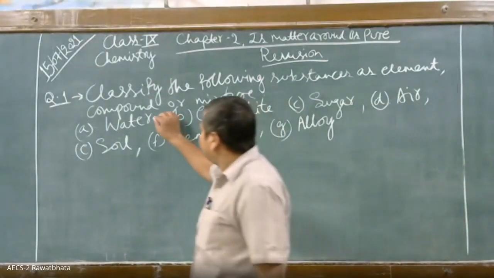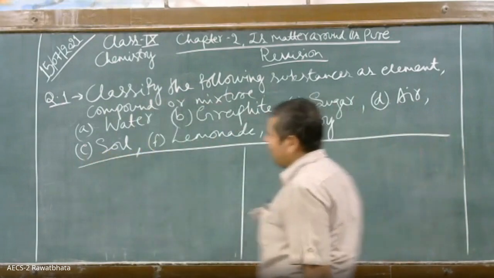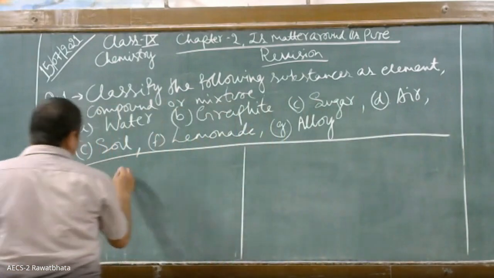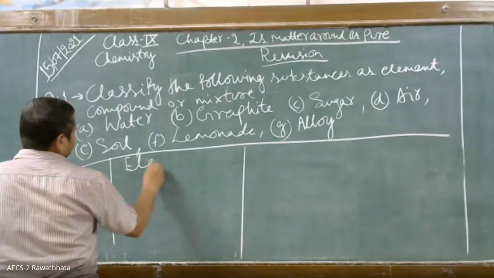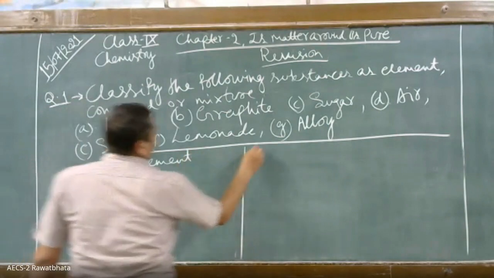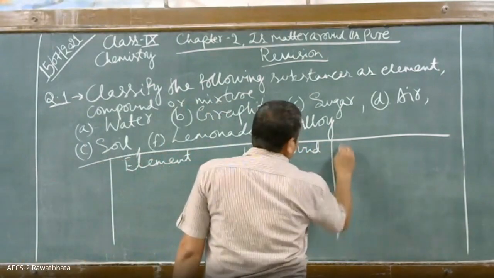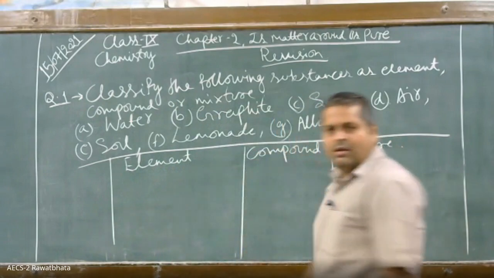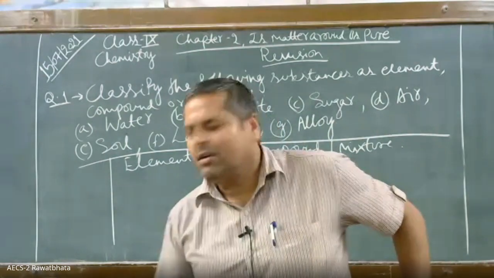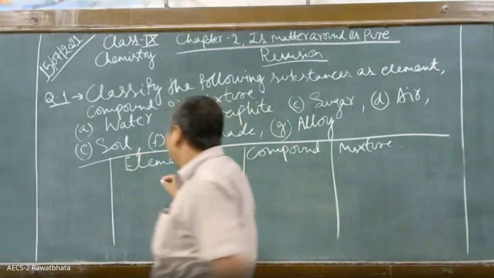In which category will you keep water? We have elements, compound and mixture. Okay. Which category will this water come in, child? Compound. Very good.